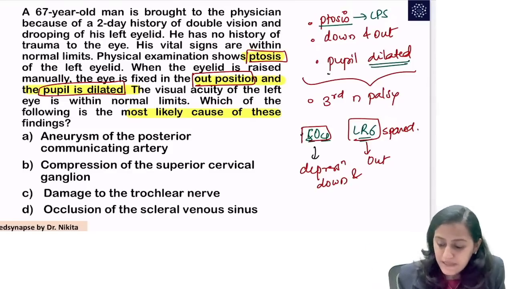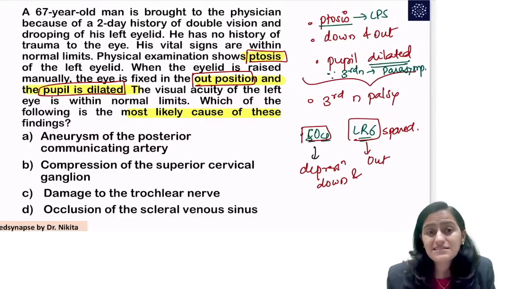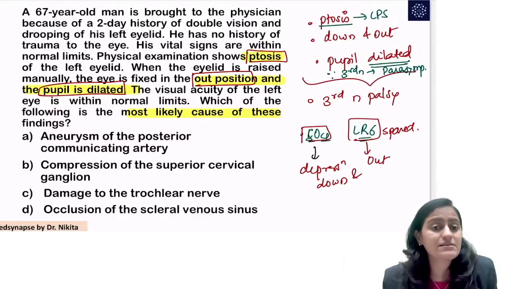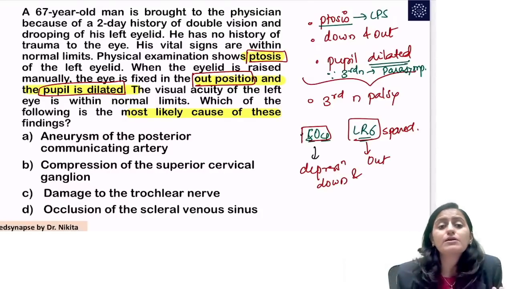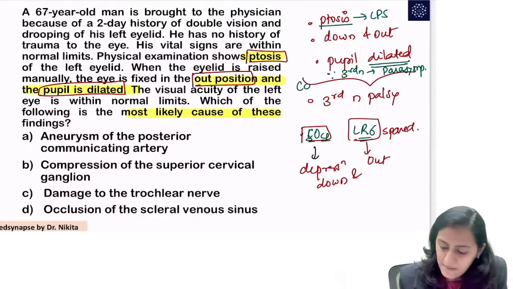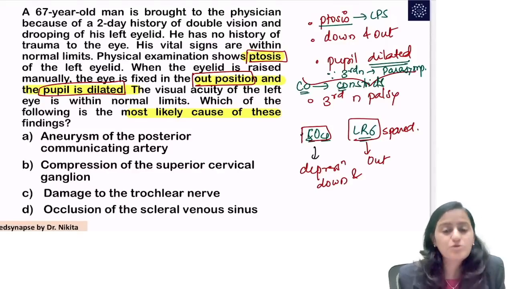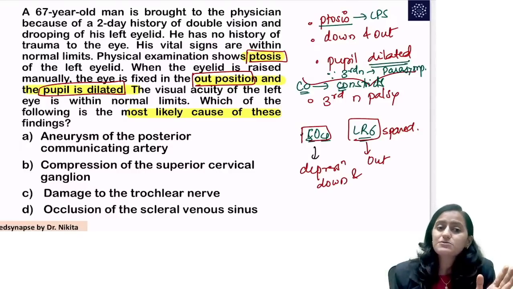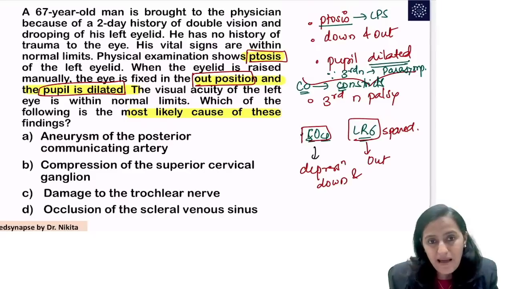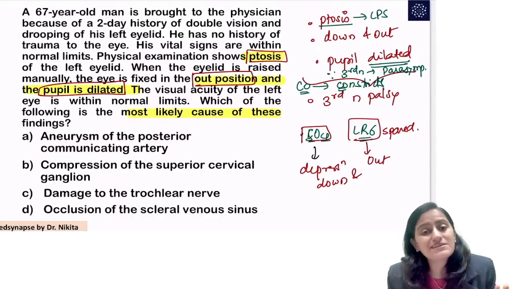Why is the pupil dilated? Because the third nerve carries parasympathetic fibers, right? 3, 7, 9, 10 cranial nerves are parasympathetic nerves. And parasympathetic, remember, is cholinergic, a very, very important mnemonic again: cholinergic constricts the pupil. So that is why there is no pupil constriction happening and that is why there is pupil dilatation.